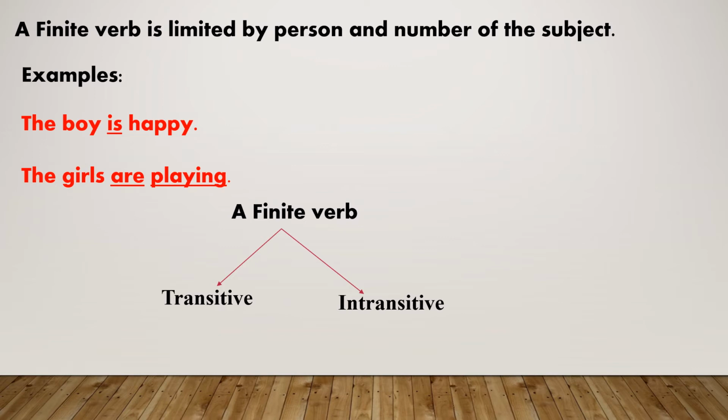The girls are playing. The verb are is limited by the subject girls. Here, the subject girls is plural. A finite verb is classified into transitive verb and intransitive verb.